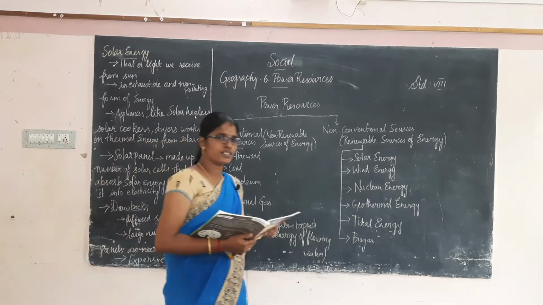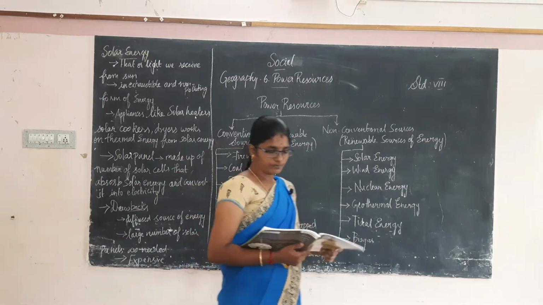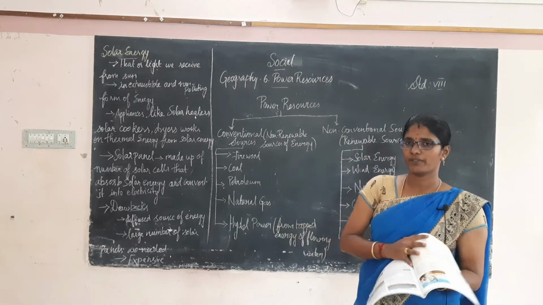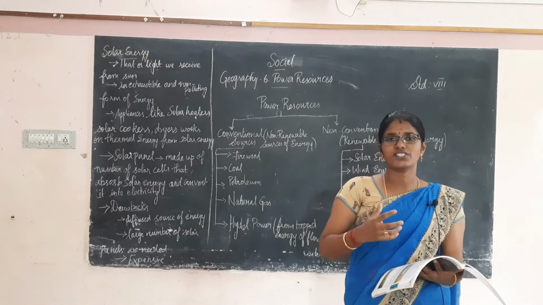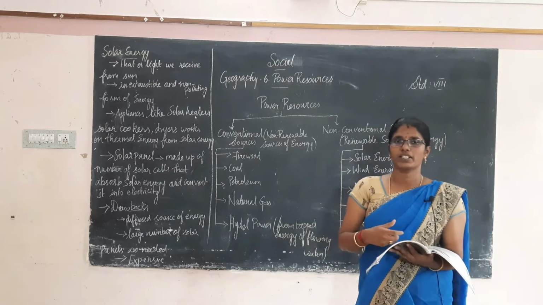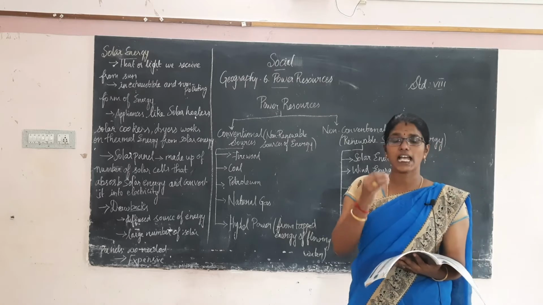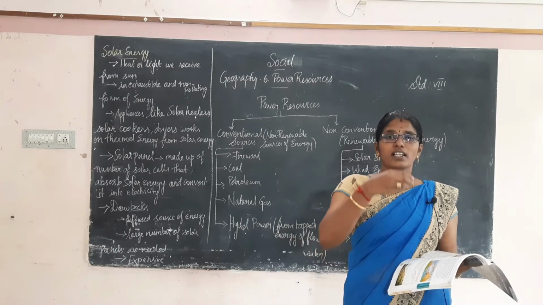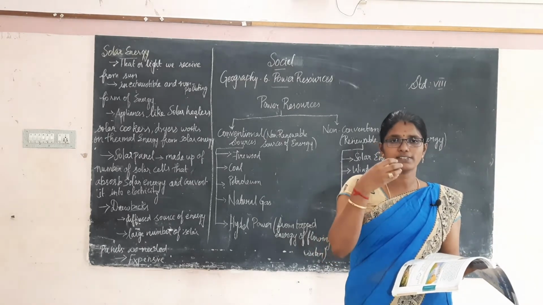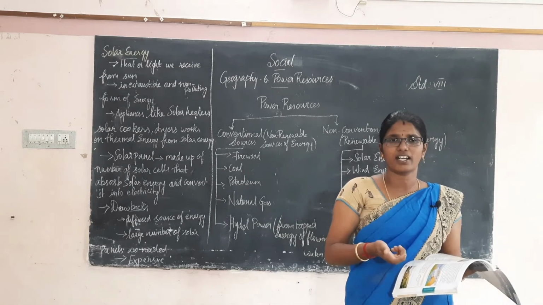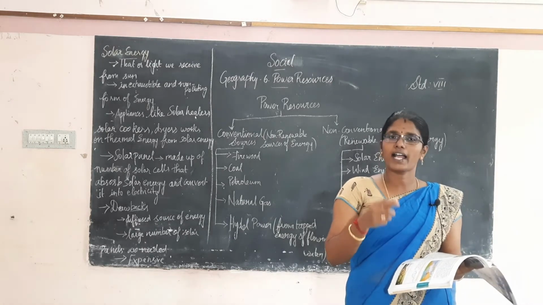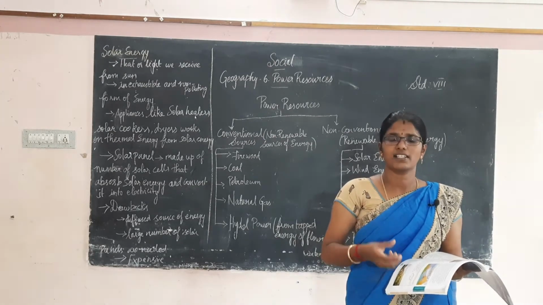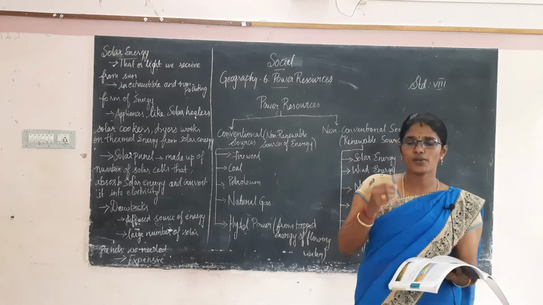Okay, now we are going to discuss hydel power. How can we generate electricity from hydel power? We can generate it from the tapped energy of flowing water. What is the tapped energy of flowing water? When water is flowing through a tap, some energy is generated. That energy is called hydropower, and from that energy we can generate electricity. That electricity is called hydroelectricity.